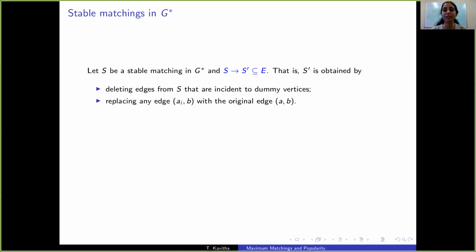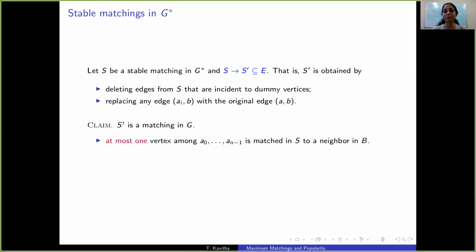Let S be any stable matching in G star, and let S prime be the corresponding matching in G. So S prime is obtained by deleting all edges incident to dummy vertices and replacing any edge A_i B with the original edge AB. We claim that S prime is a matching in G. That is thanks to the dummy vertices. We ensured that at most one vertex among all copies of A is matched to a neighboring B. So it would be the case that S prime is a matching in G.